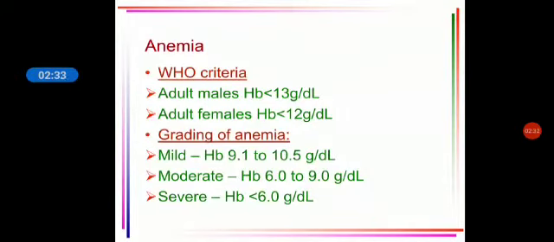But for Indian standards the cutoff is even lower. For females the cutoff is 10, and for males the cutoff is 11. Now, how will you grade anemia? It is graded as mild, moderate and severe. Mild is when the hemoglobin level is between 9.1 and 10.5 grams per deciliter. Moderate is between 6 and 9, and anything less than 6 you label as severe anemia.